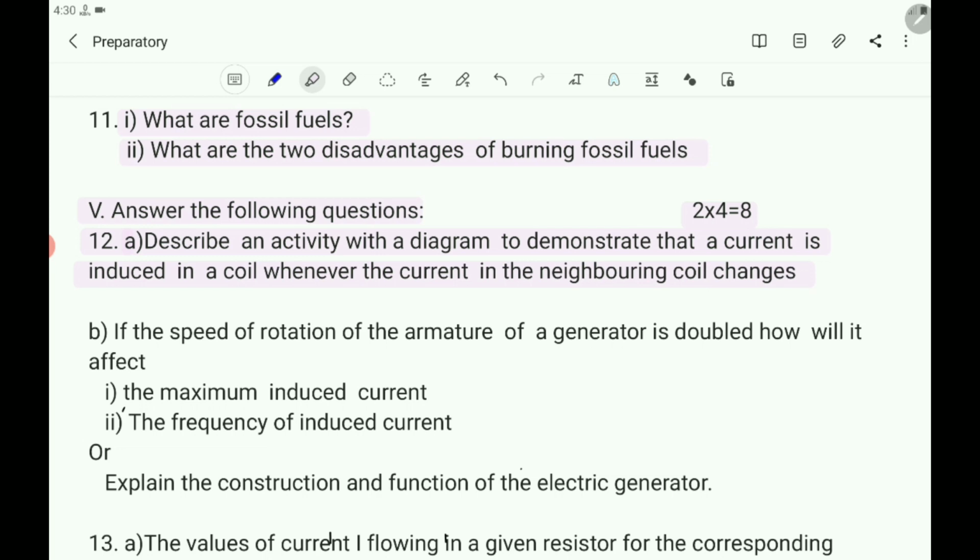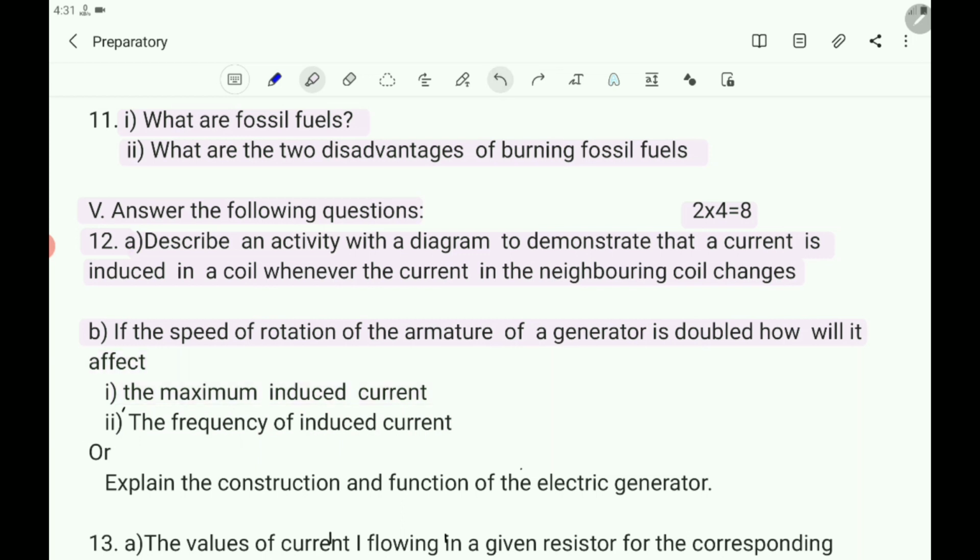What is that question? Describe an activity with a diagram to demonstrate that a current is induced in a coil whenever the current in the neighboring coil changes. B question. If the speed of rotation of the armature of a generator is doubled, how will it affect, first, the maximum induced current, second, the frequency of the induced current?